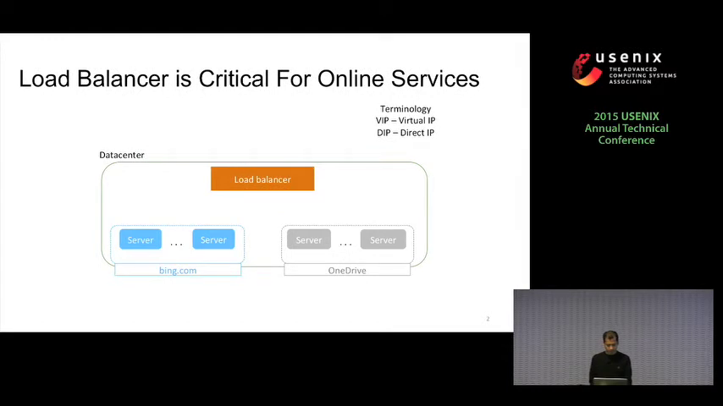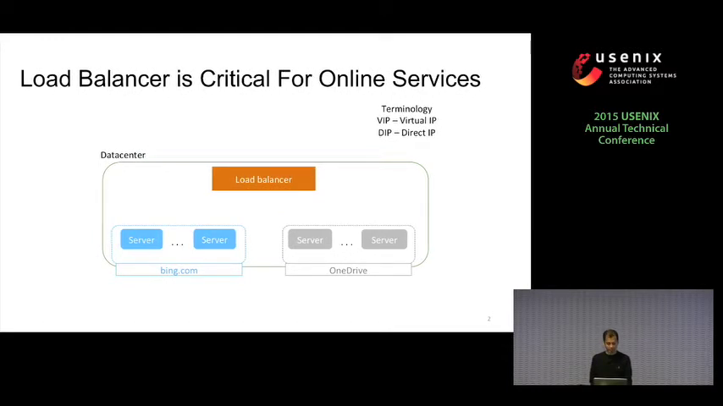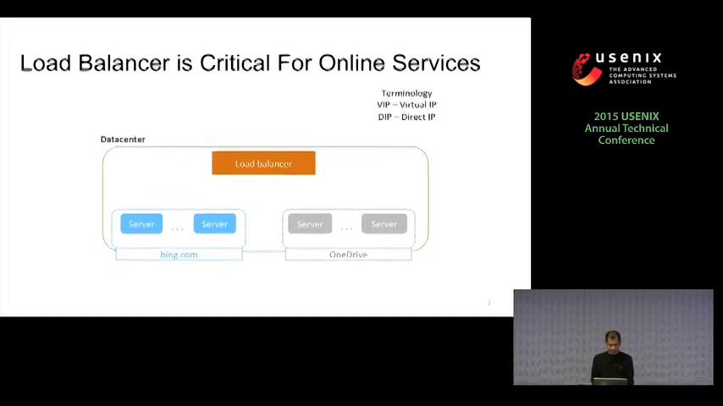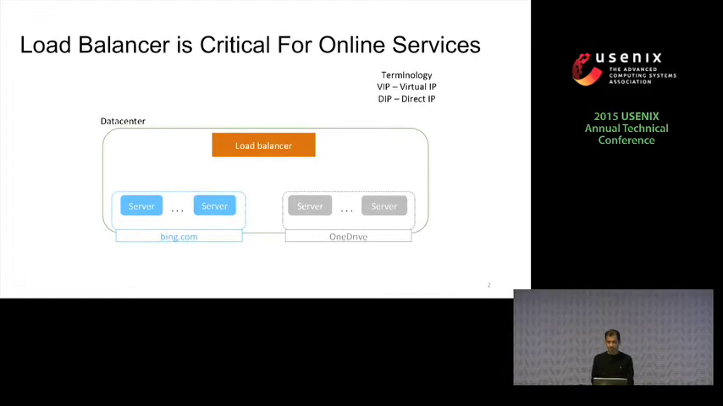Today, online service providers like Microsoft host a large number of online services in their data centers, for example, Bing.com and OneDrive. Individually, these services run on hundreds or thousands of servers. Load balancer is a critical component in this infrastructure to provide high availability and scalability to online services. Typically, each online service is assigned a set of virtual IPs, or VIPs, that they use to receive traffic from outside the service.